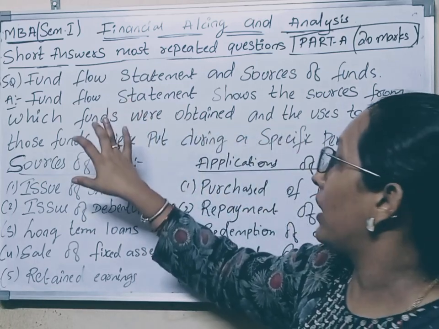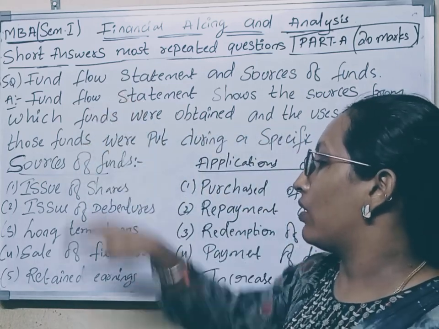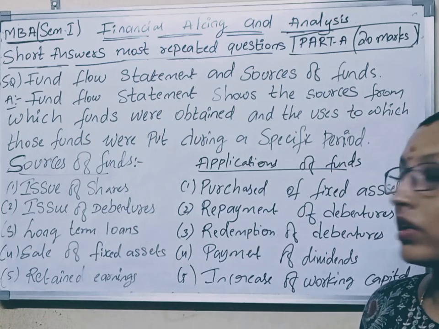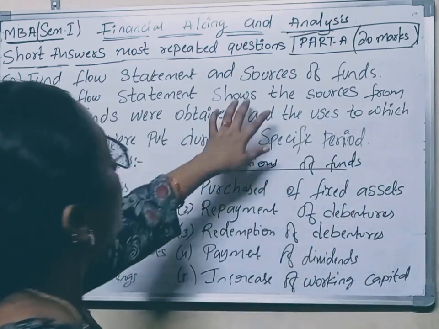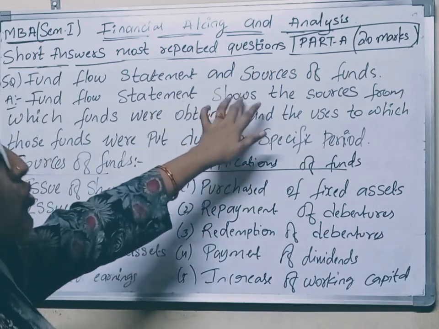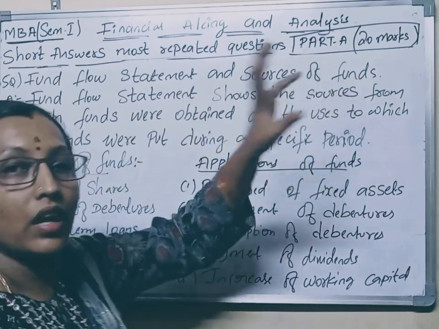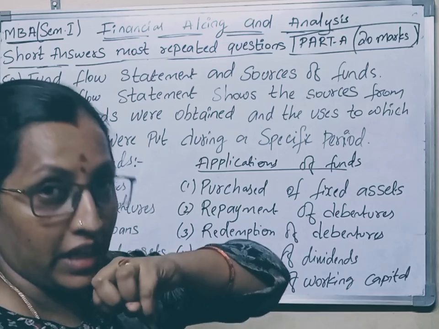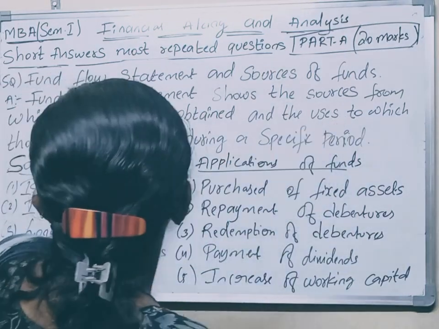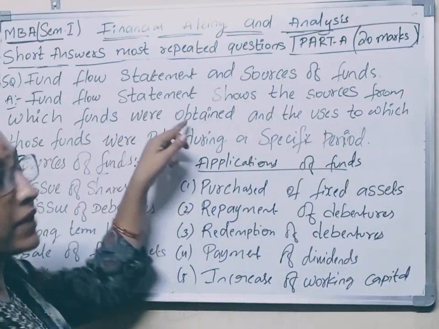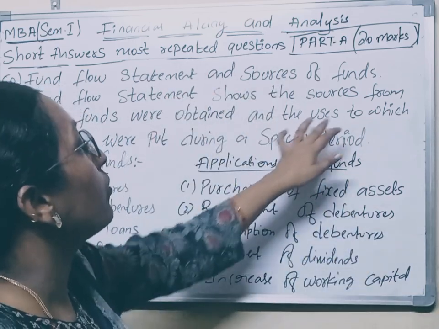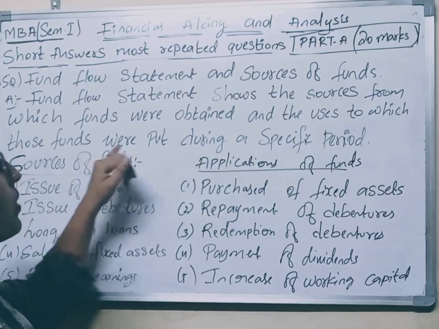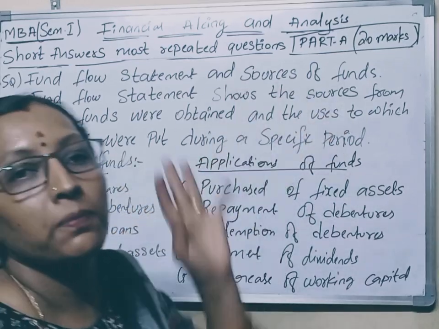Once again, what does fund flow statement mean here? Fund flow statement shows the sources from where we are getting funds, from which funds were obtained, and the uses to which those funds were put during a specific period.